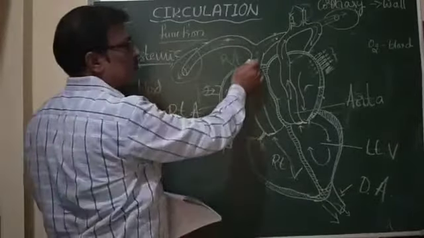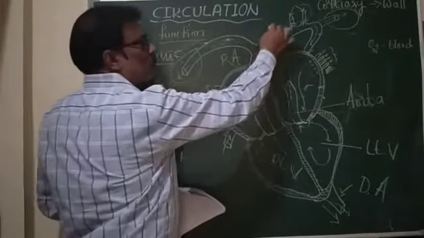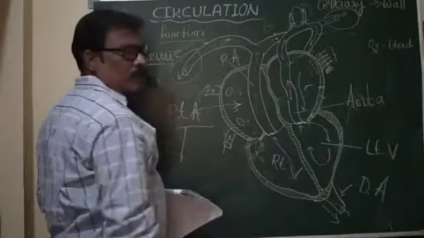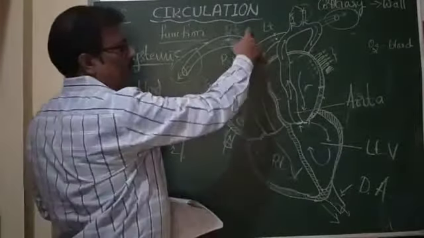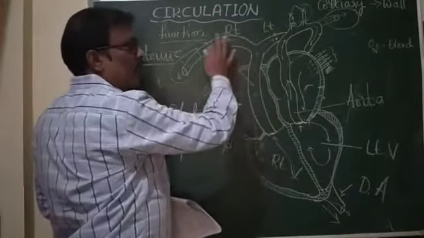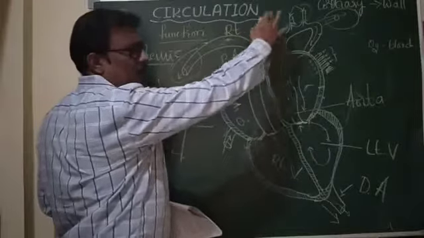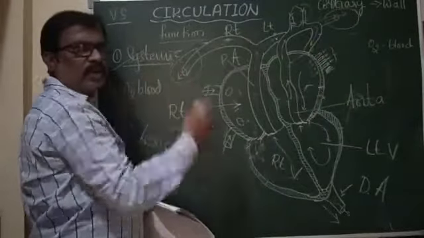After its emergence from the heart, the pulmonary artery divides into two: the left pulmonary artery and the right pulmonary artery, which enter into the respective lungs. The left pulmonary artery enters the left lung, and the right pulmonary artery enters the right lung.